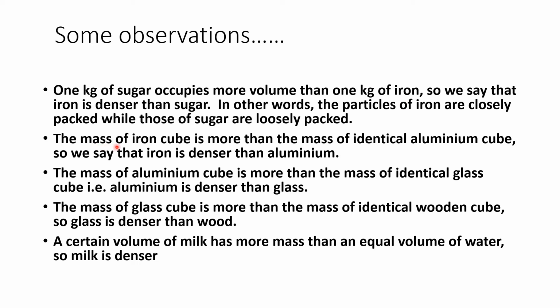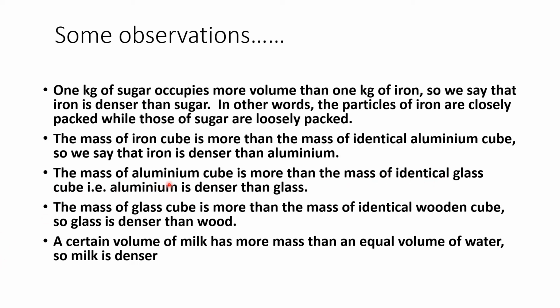Now here the mass of the iron cube is more than the mass of an identical aluminium cube. The mass of the iron cube is more because the density of iron is more; the molecules are more closely packed. So even though the volumes are the same, iron will have more mass. The mass of the aluminium cube is more than the mass of an identical glass cube.